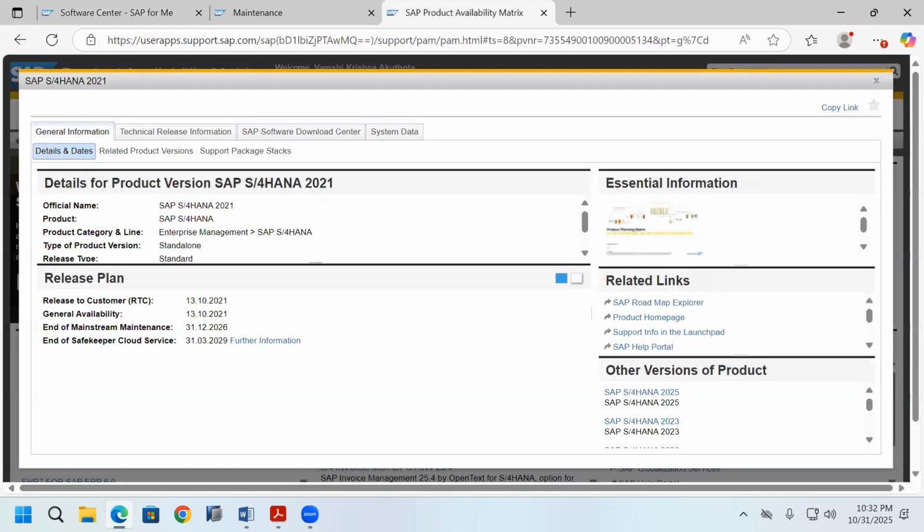Those using it must upgrade within 2 months, because the mainstream maintenance date is completing.